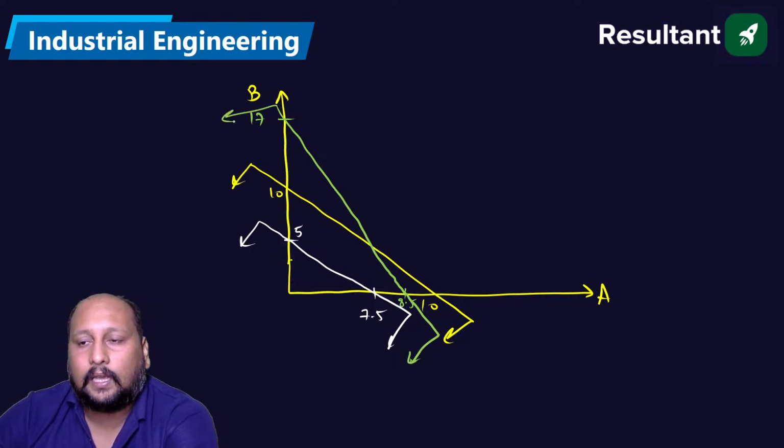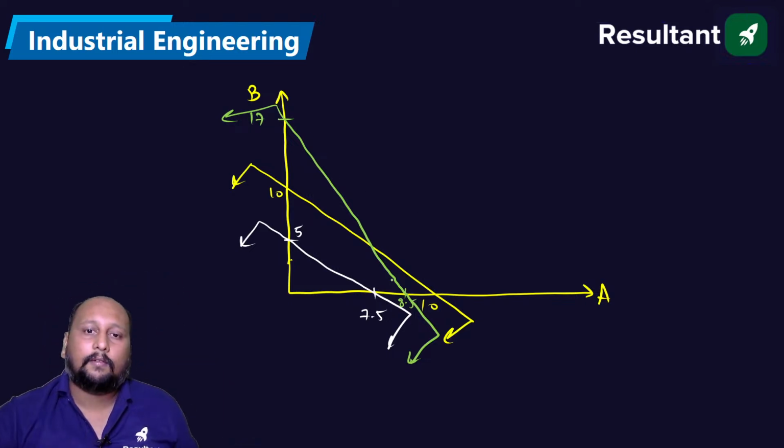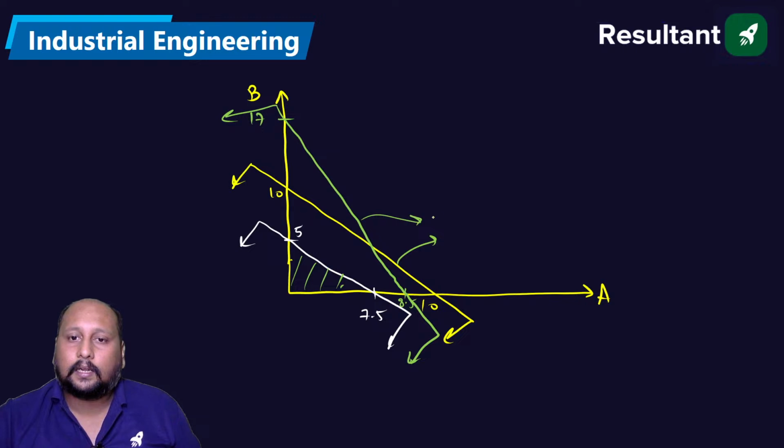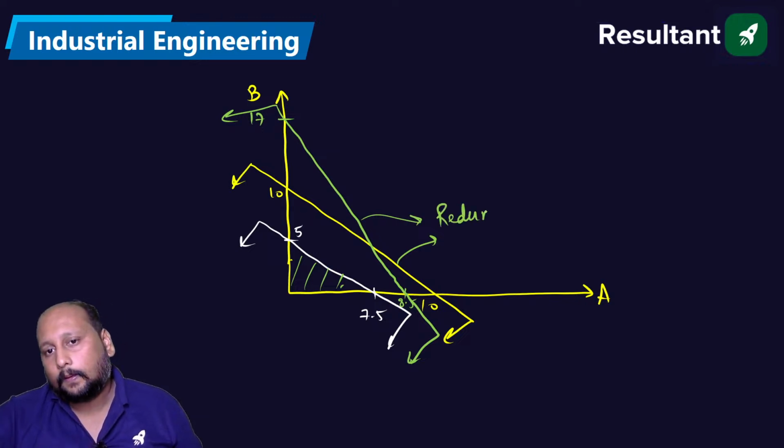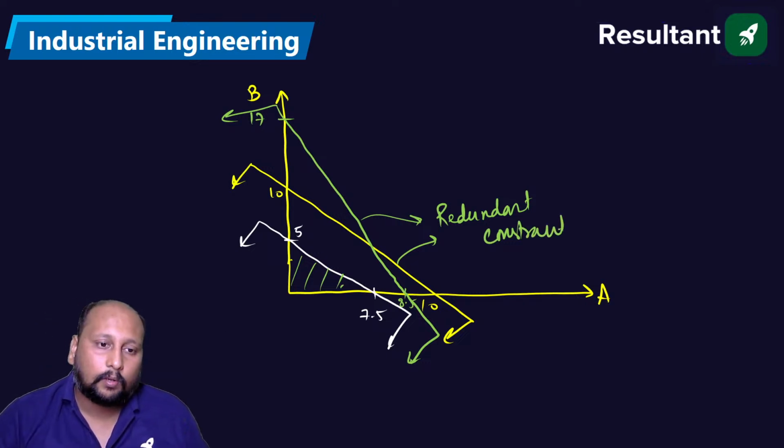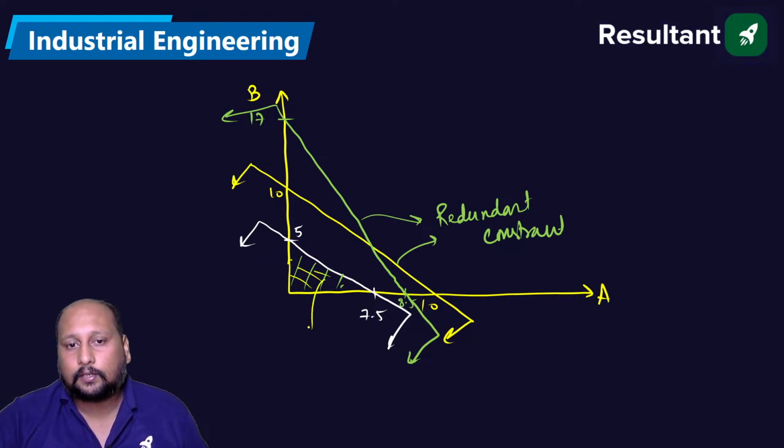Now, can you tell me, is there a redundant constraint? Yes, we do have. Only this constraint is there. Both these constraints are the redundant constraint. And which constraint is playing the vital role in getting the feasible region? This is the feasible region, right?